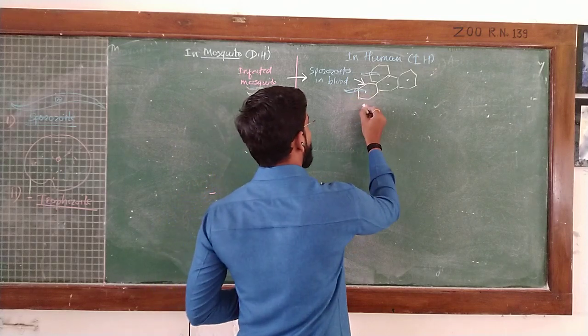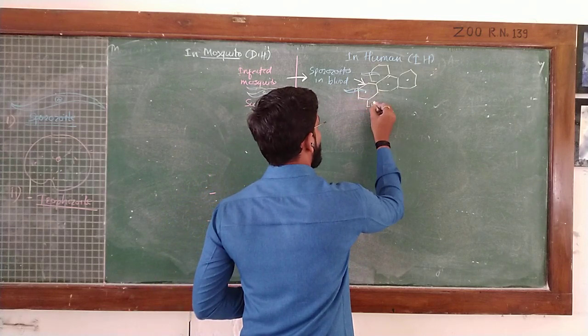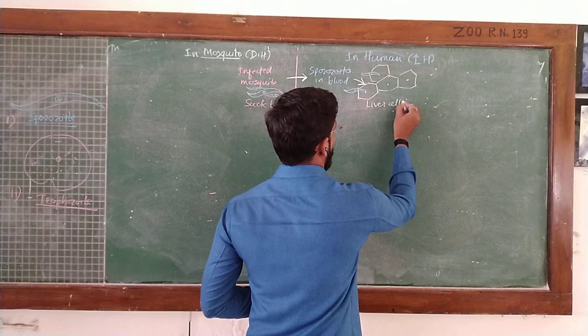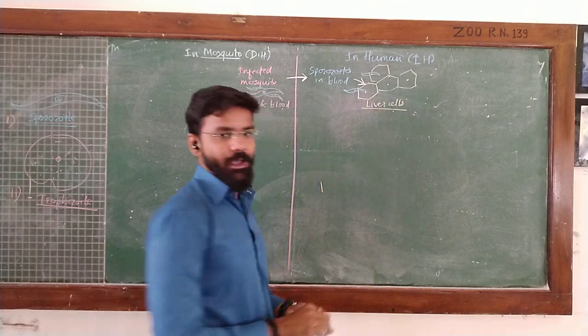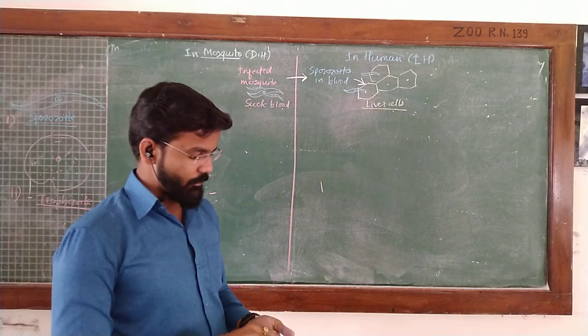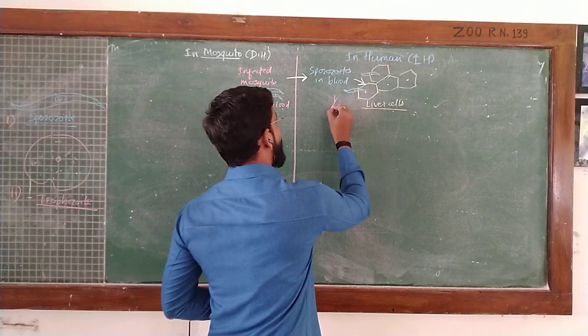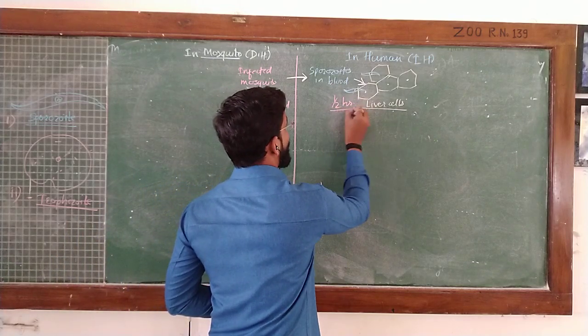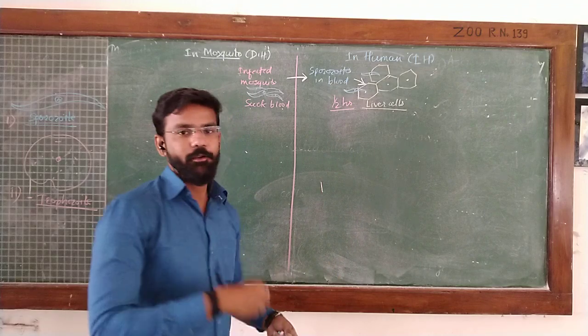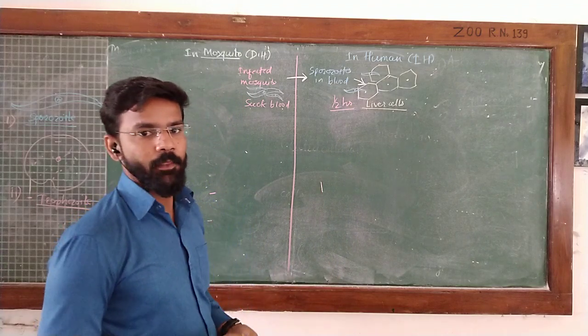These are the sporozoites, and these are the liver or hepatic cells, and this migration takes place within half an hour after the sporozoites enter the bloodstream.